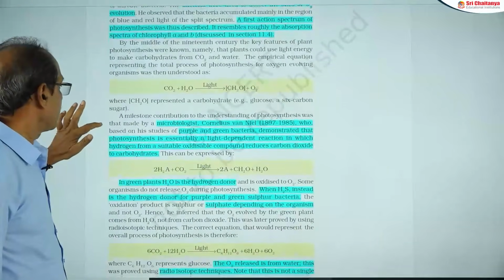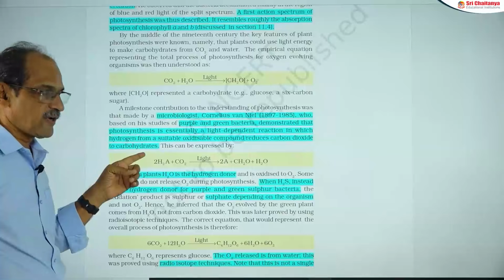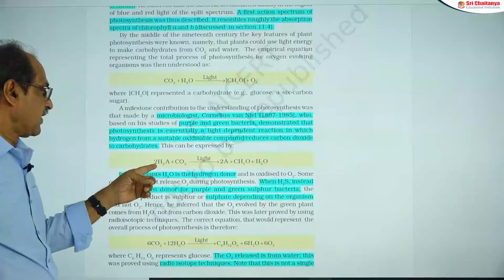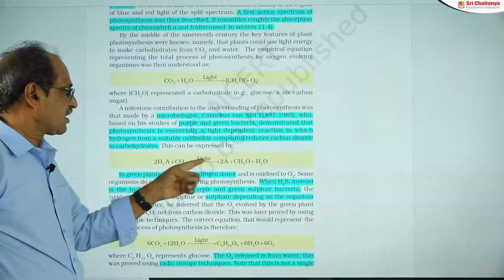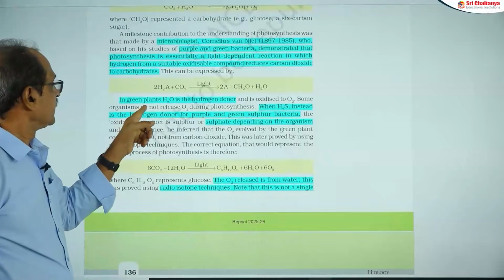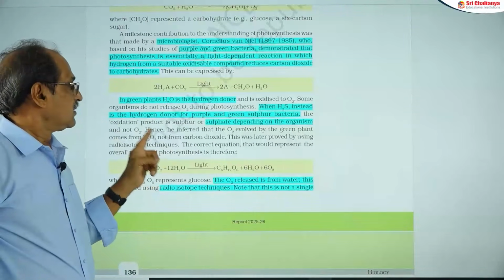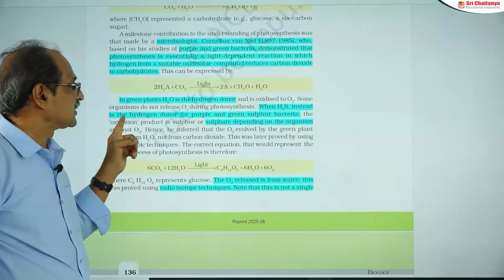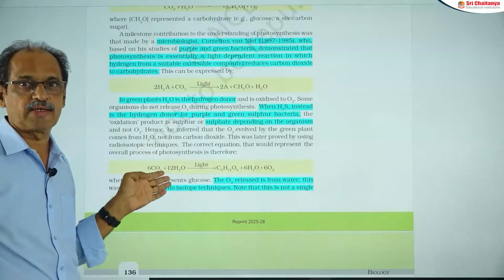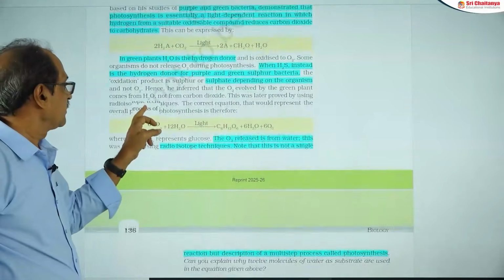Next is the microbiologist Cornelius van Niel. His contribution is the identification of a molecule which is a hydrogen donor for this process, by which carbon dioxide is reduced to carbohydrate. He proposed that in green plants water is the hydrogen donor, but in bacteria the hydrogen donor is hydrogen sulfide instead of water. That's why in higher plants the byproduct is oxygen, whereas in bacteria the byproduct is sulfur or sulfates. This is the contribution by Van Niel.